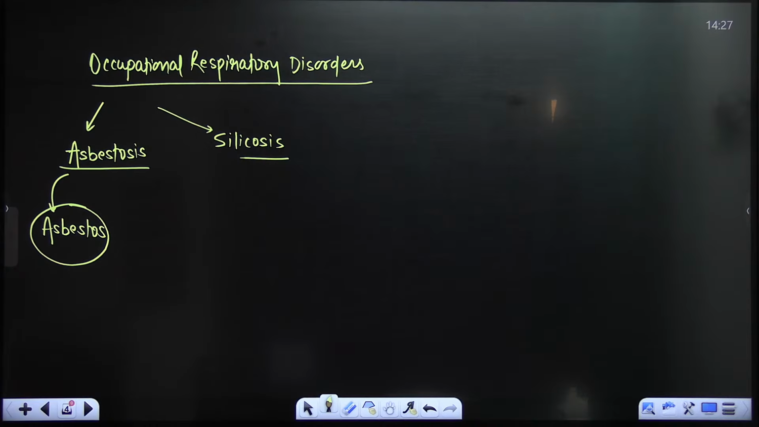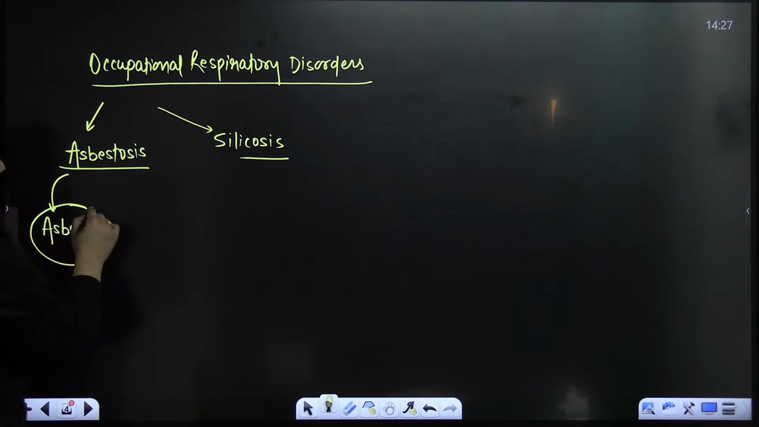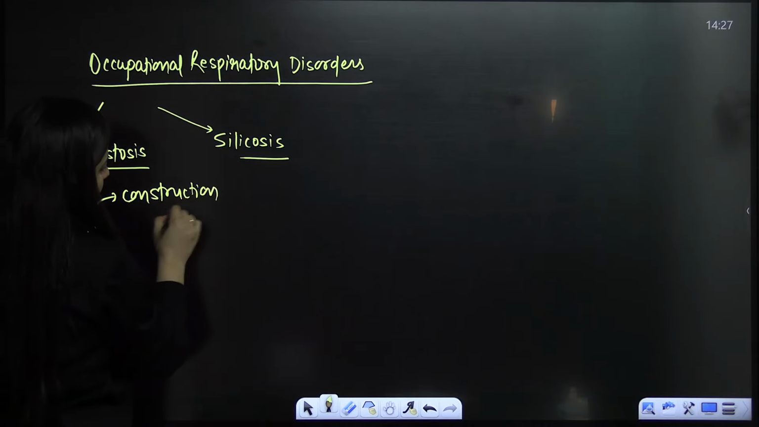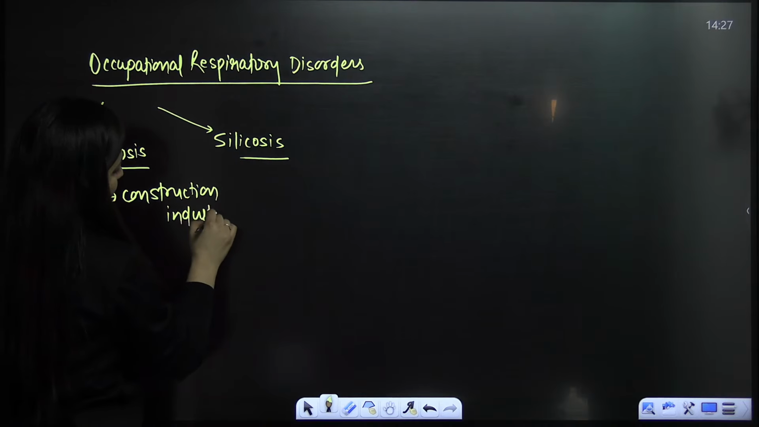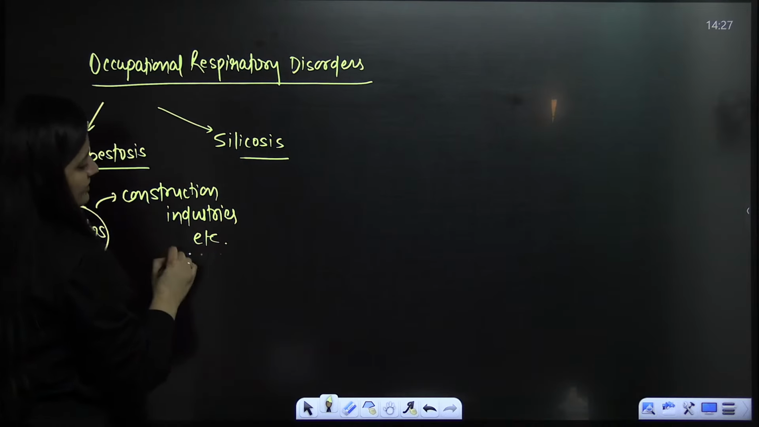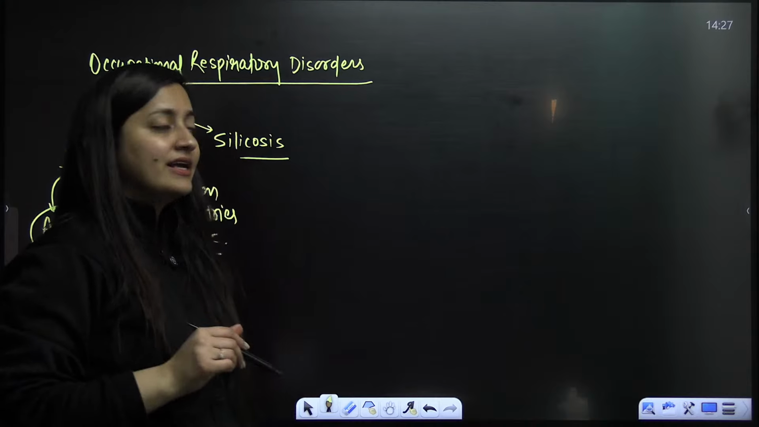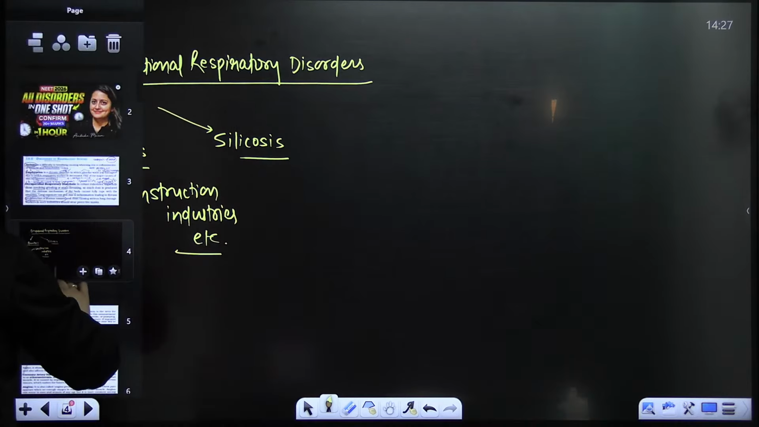So asbestos fiber affects those who are working in the construction industries, etc. So they'll get affected with this. So this is how it works. It depends where that person is working, and accordingly the disorder can occur if precautions are not taken.